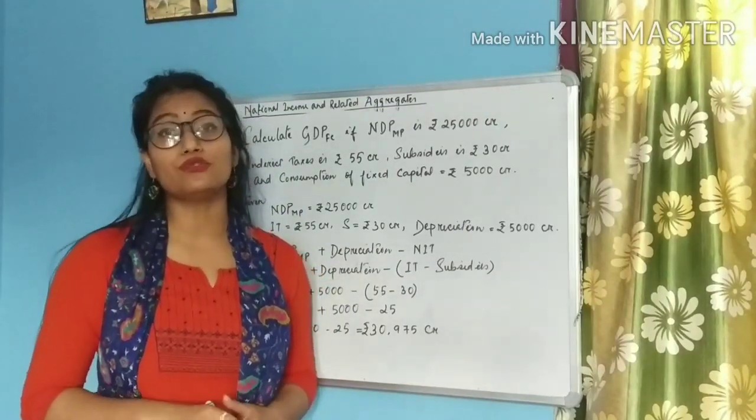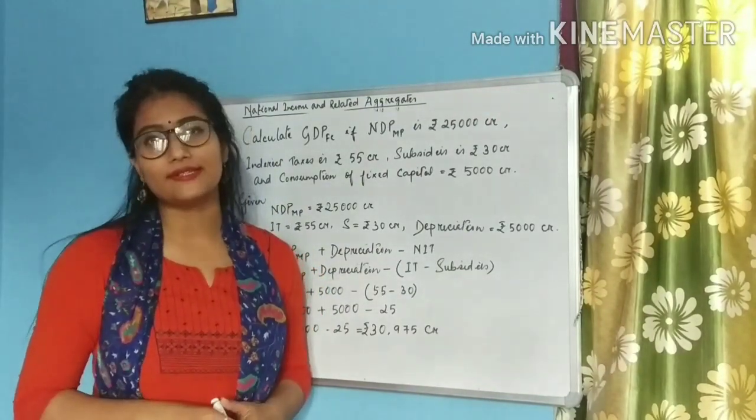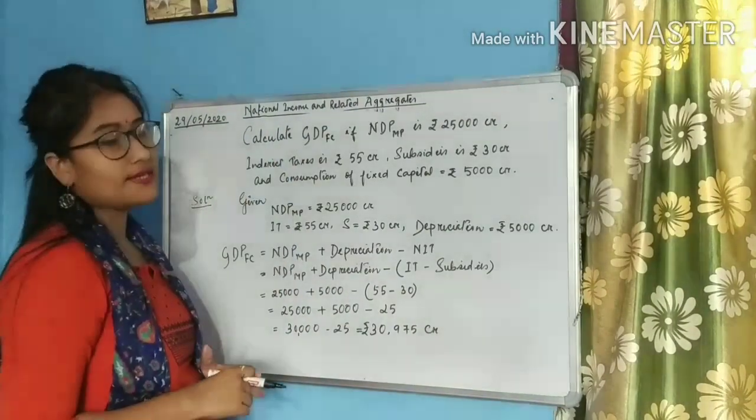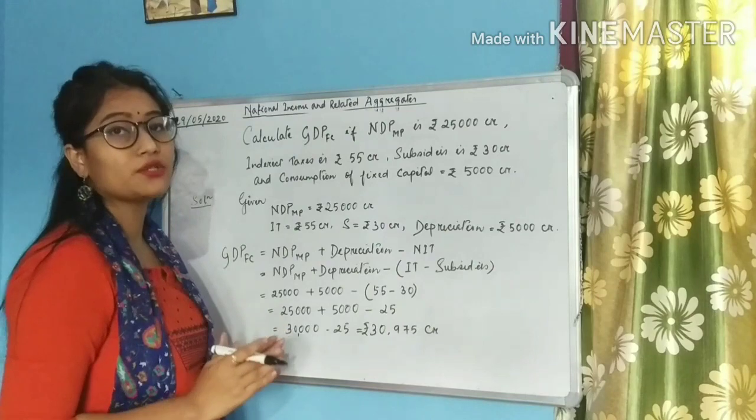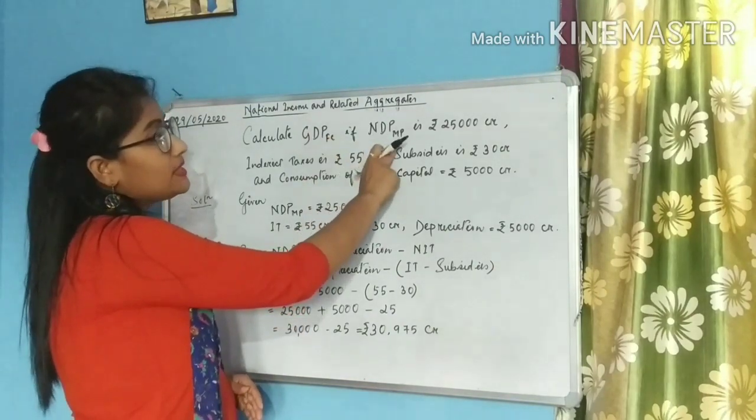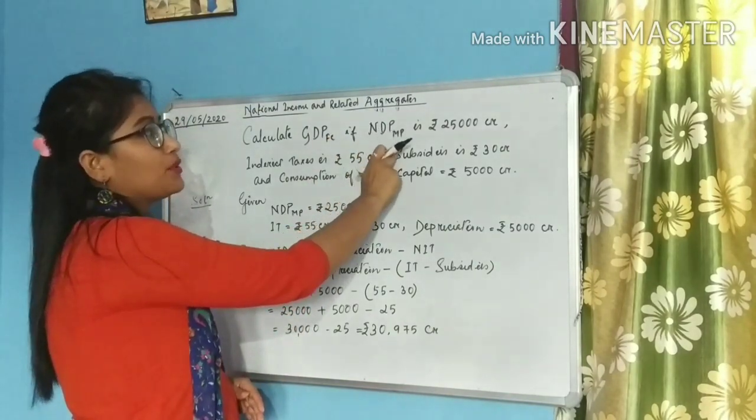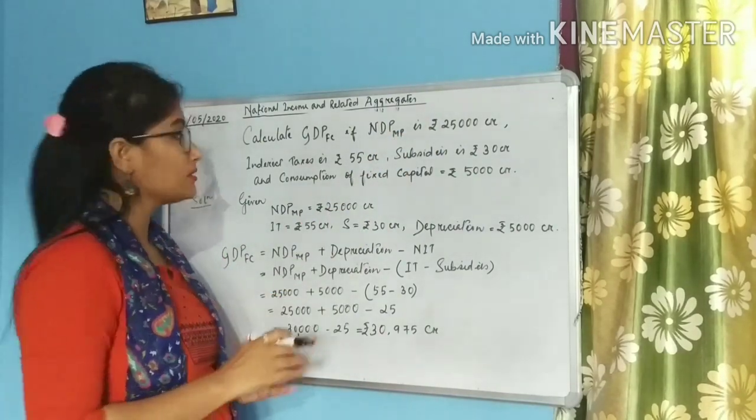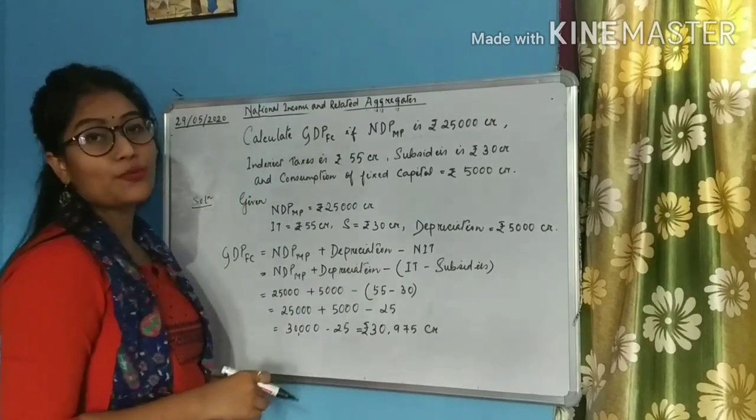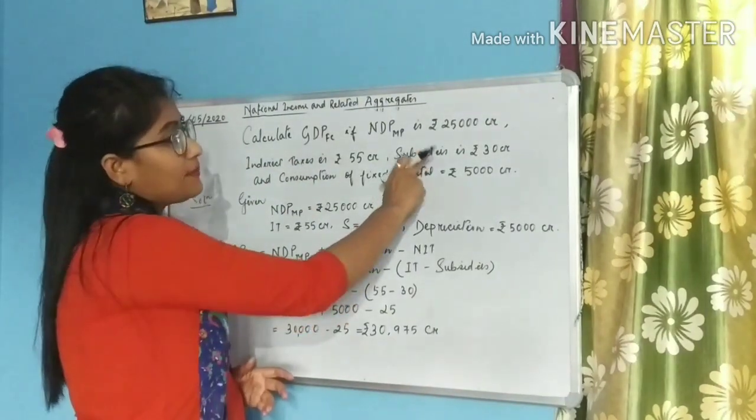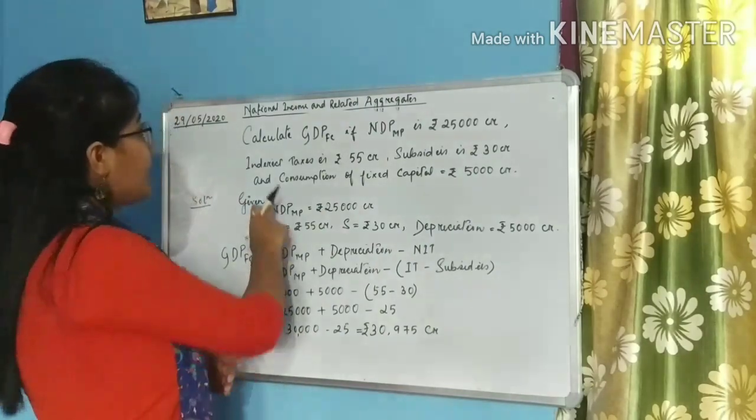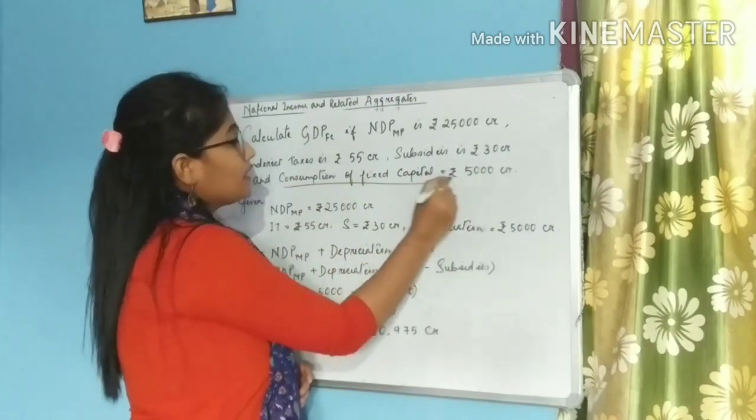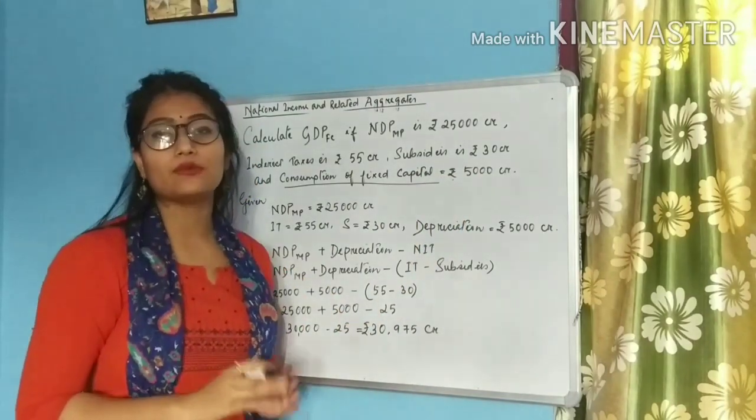Students, let us now try to solve a sum for better understanding. Calculate GDP-FC, that is gross domestic product at factor cost, if NDP-MP, that is net domestic product at market price, is rupees 25,000 crores, indirect taxes is rupees 55 crores, subsidies rupees 30 crores, and consumption of fixed capital equals to rupees 5,000 crore.